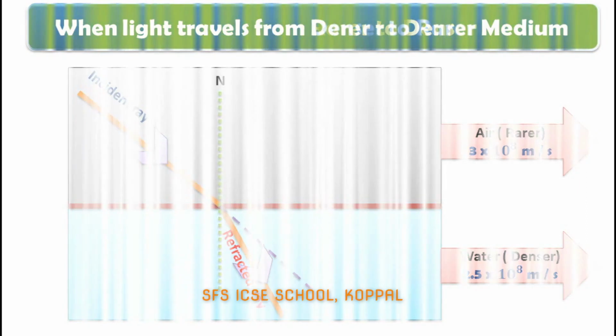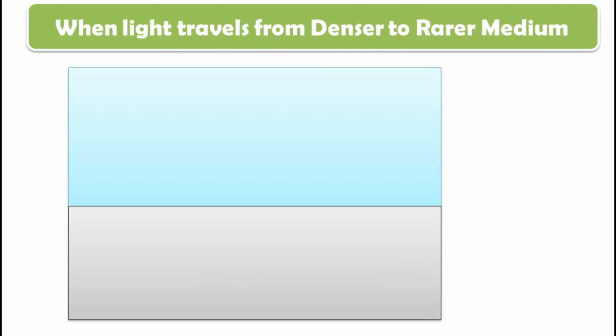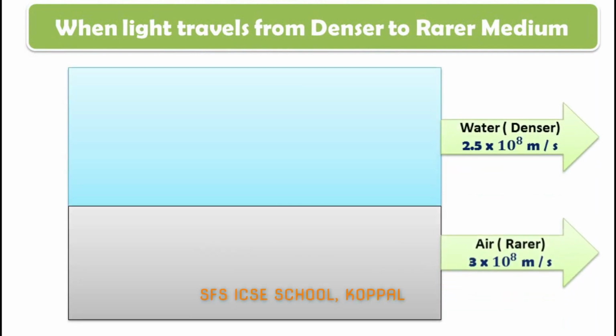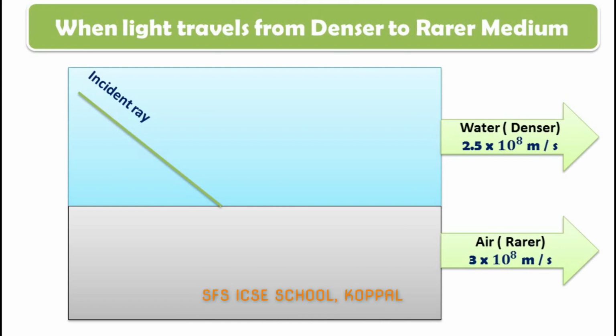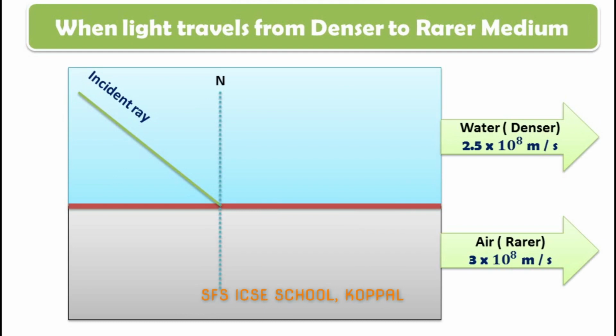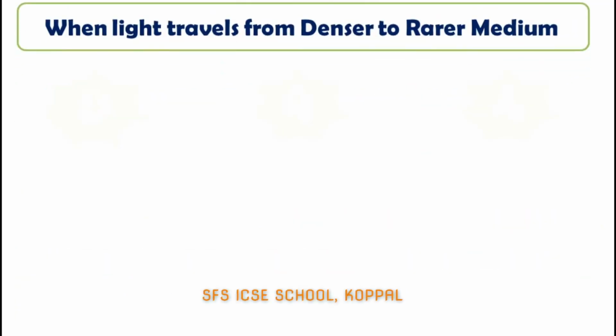Now, point number 2. When light travels from denser medium to rarer medium. Let us take two mediums, one denser and the other rarer. Let us take water and air. First, draw an incident ray of any angle. Secondly, draw the normal and mark it as capital letter N. Third, extend the incident ray forward with dotted lines. Now where to draw the refracted ray?